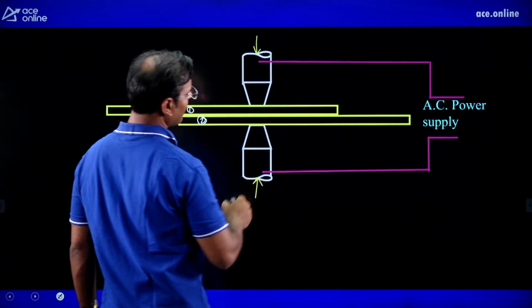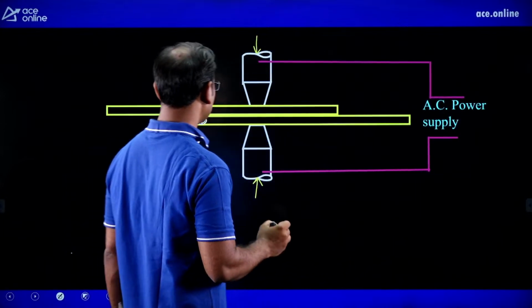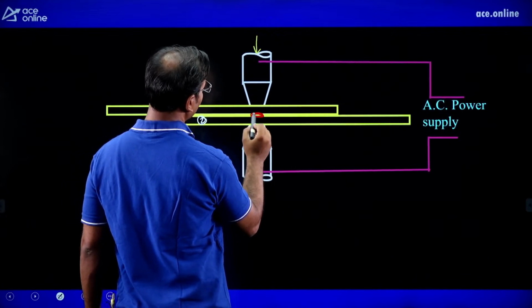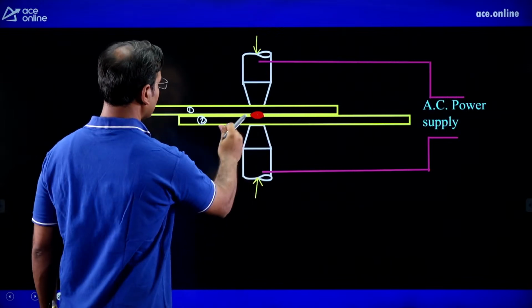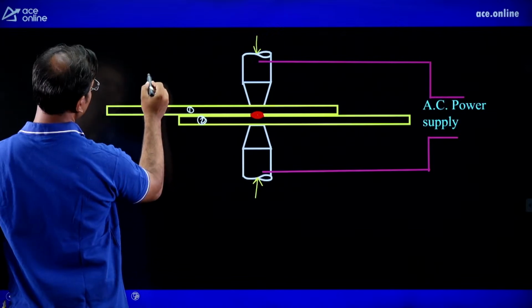Now see, when we are giving very high pressure and AC power supply, then here one nugget is going to form. Nugget means what? Nugget means small pool of molten metal. This is known as nugget. And what is the meaning of nugget?